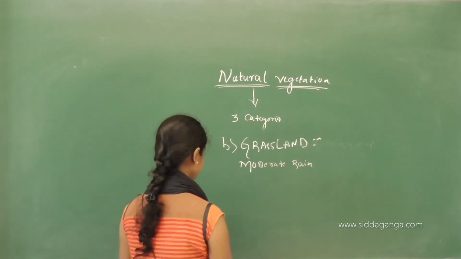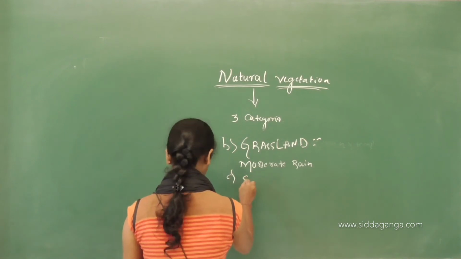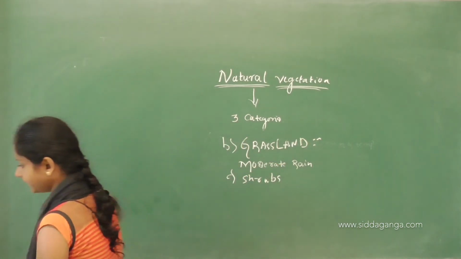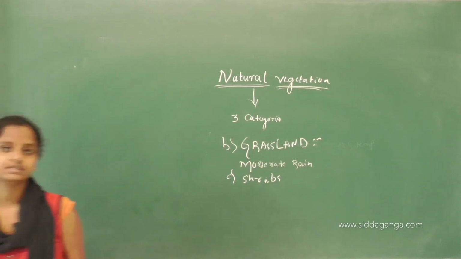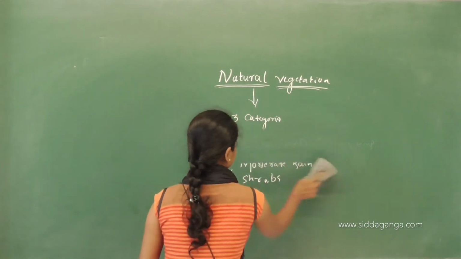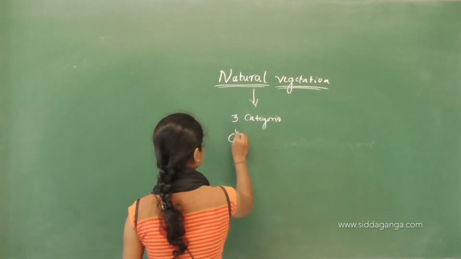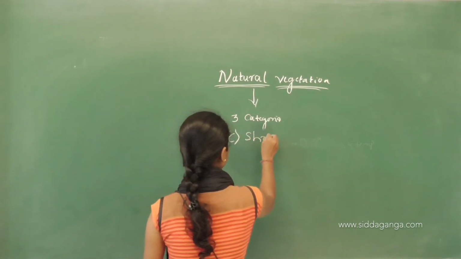Then the next one is shrubs. Let me rub out the grassland so that you can see it clearly, and I will write the shrub. The third one is shrubs.